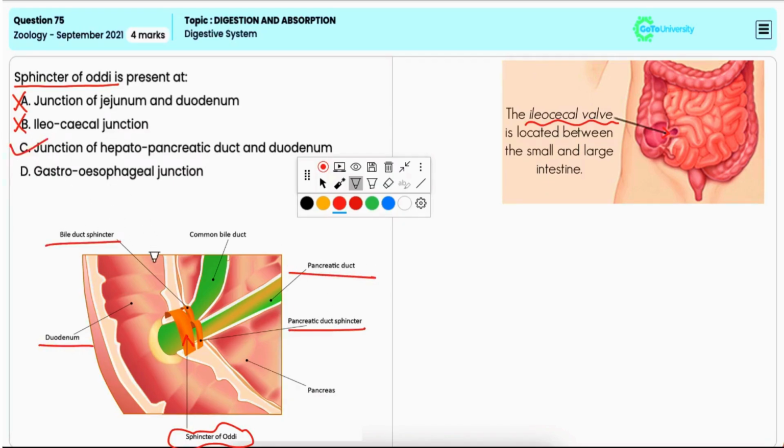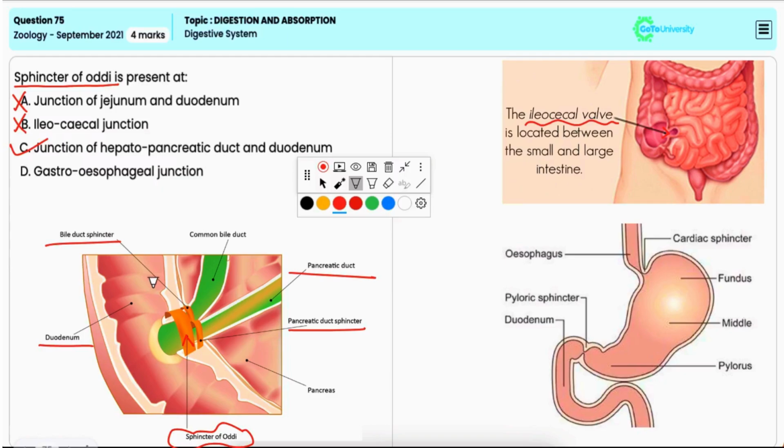Option D, gastroesophageal junction. It is also incorrect. The cardiac sphincter is located at this junction, that is between the esophagus and the stomach, but not the sphincter of Oddi.